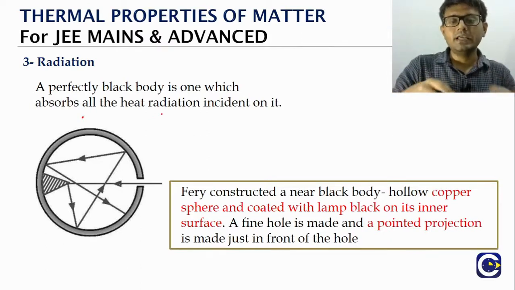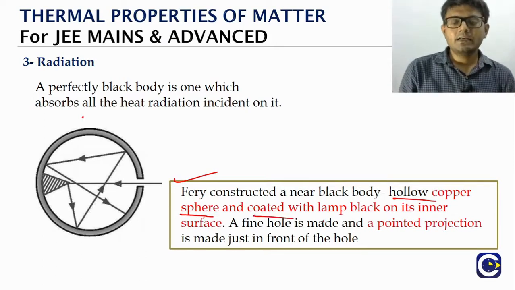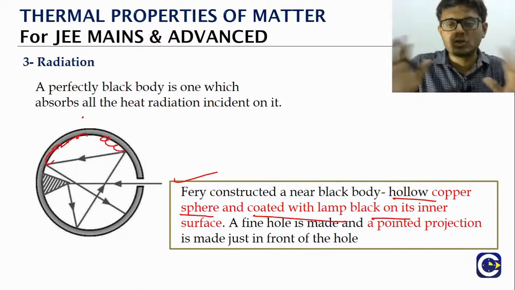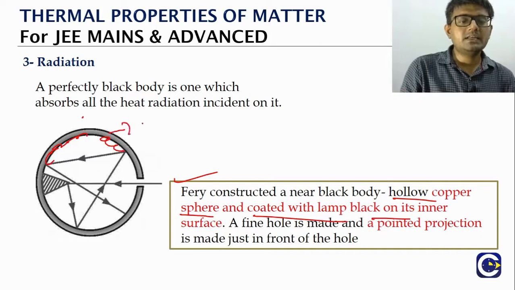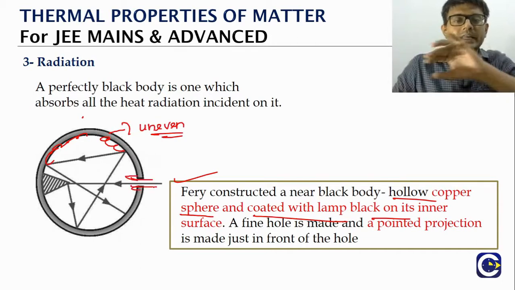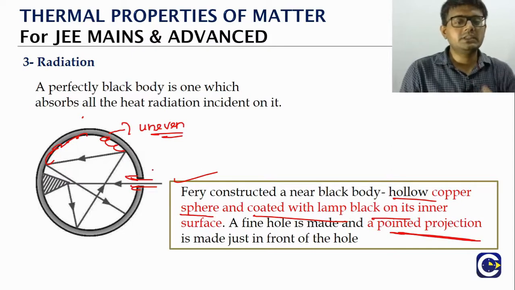Okay. Now talking about the black body, a perfect black body is the one that will be able to absorb all the radiation that is incident on it. So Ferry has designed what can be called a near black body, where you take an object made of hollow copper, like a hollow copper sphere, coated with lamp black inside. Lamp black will be able to absorb the heat, and even the inner surface will be made as uneven as possible. There will be a small hole through which the radiation will be allowed in, and exactly on the other side, facing the hole, you will have a pointed projection.